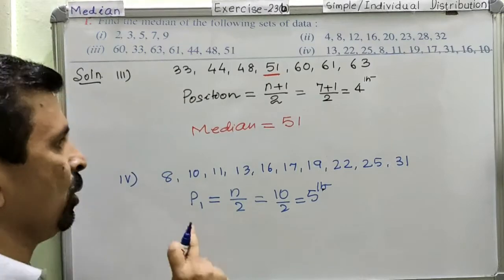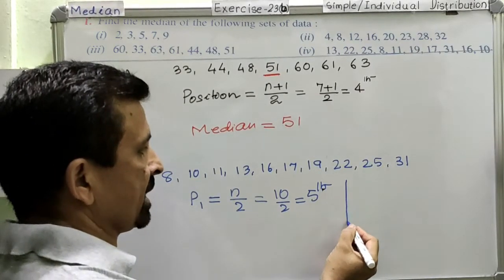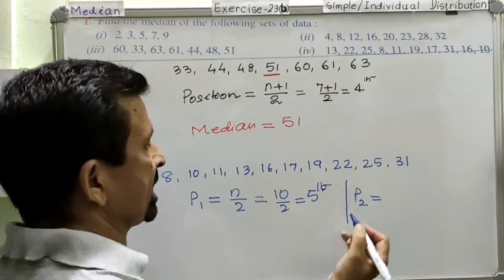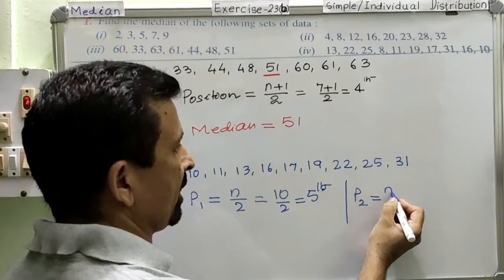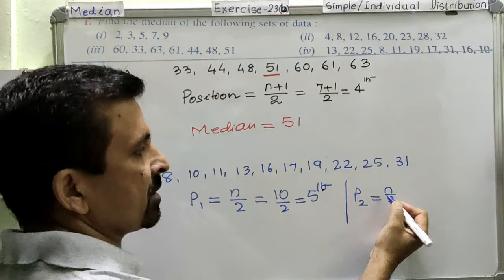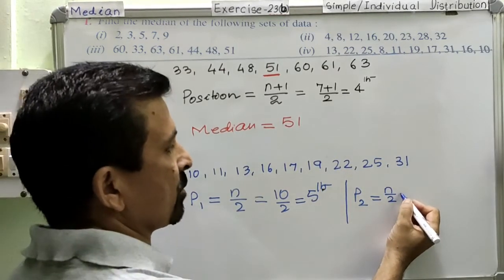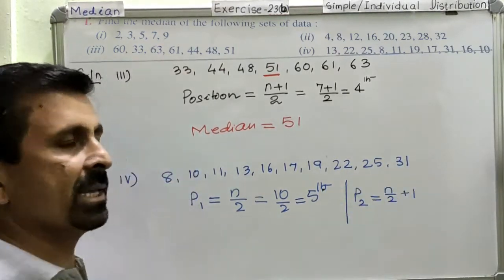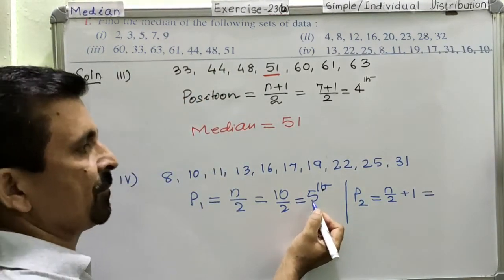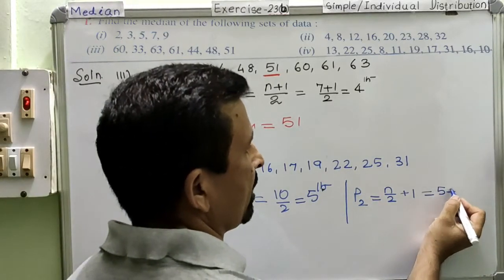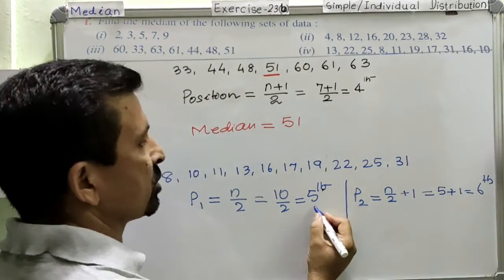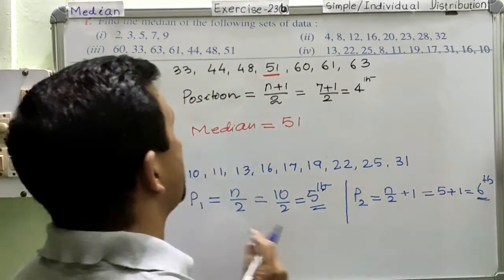Is it okay? Now we are going to calculate the second position. Here itself I will calculate the second position. I will name this as P2. The second position is what? First of all write this as it is: n / 2. Clear? And this is the first position, right? You know that this is the first position. And then after calculating the first position, simply add 1. You will get the second position. So the answer for this part will be n / 2, which you have already calculated as fifth. So write this as fifth, and then add 1. So this becomes sixth. Now you got the 2 positions. So these are the 2 positions for your median.